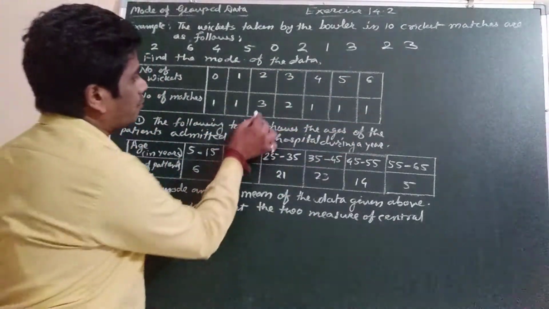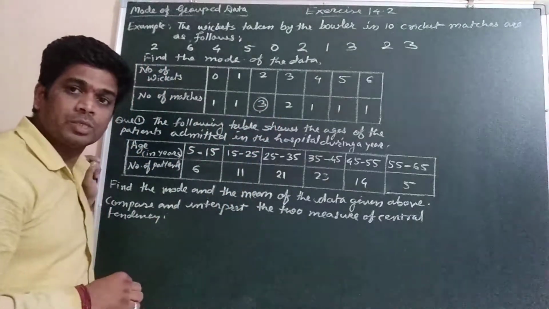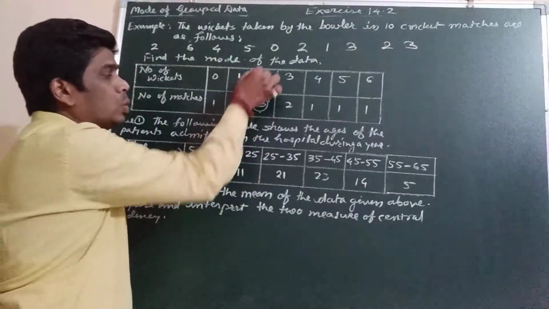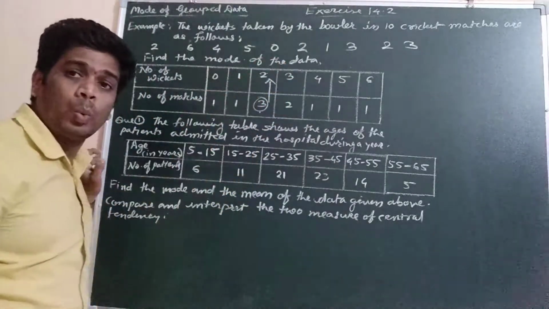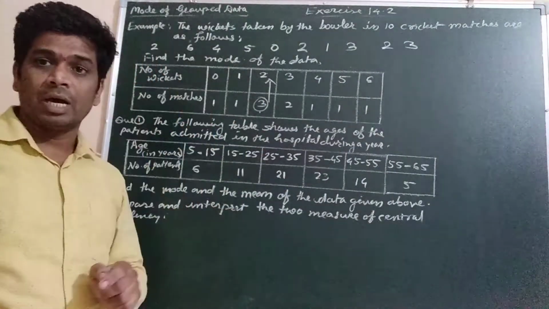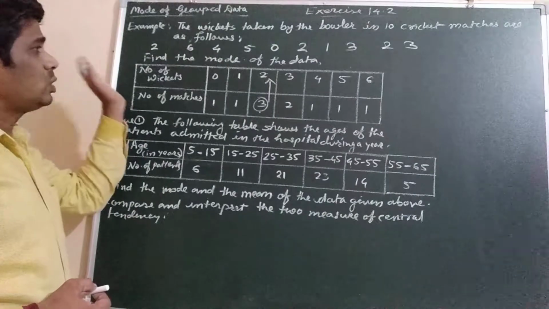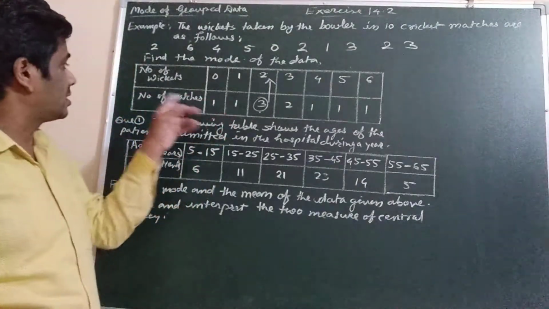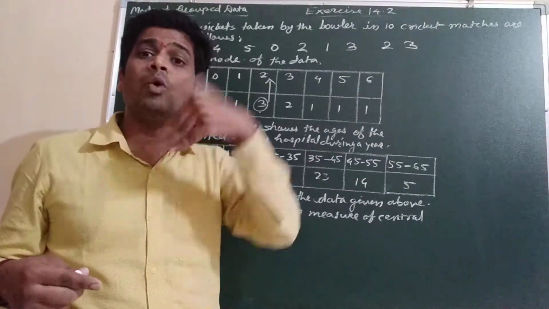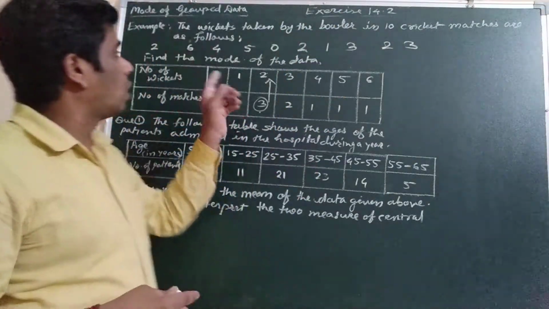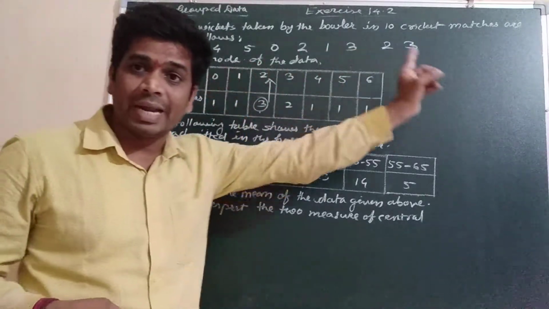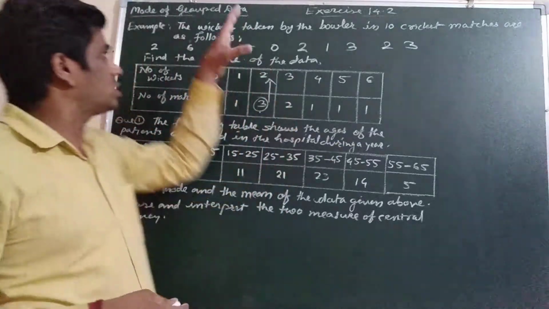Where is the maximum frequency? 3 is the maximum frequency. For which data is this frequency maximum? For 2. So this observation 2 will be the mode of the given data. So we can say that in the number of matches, 2 wickets he has taken most of the time. This most of the time will be the mode. So the mode of this given data will be 2.